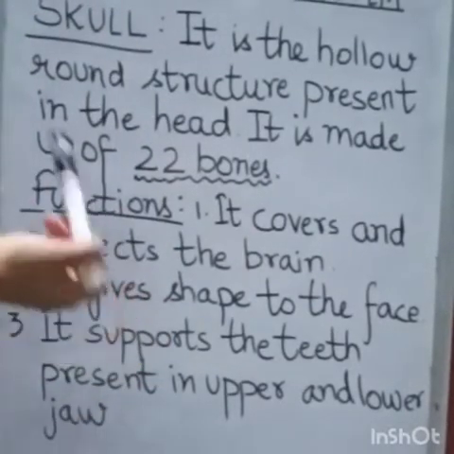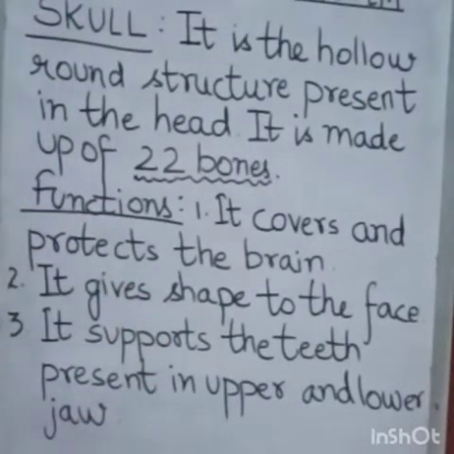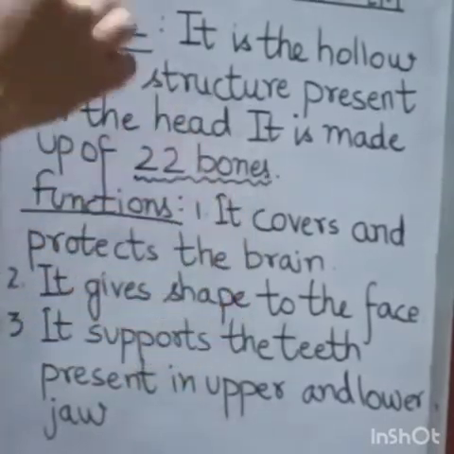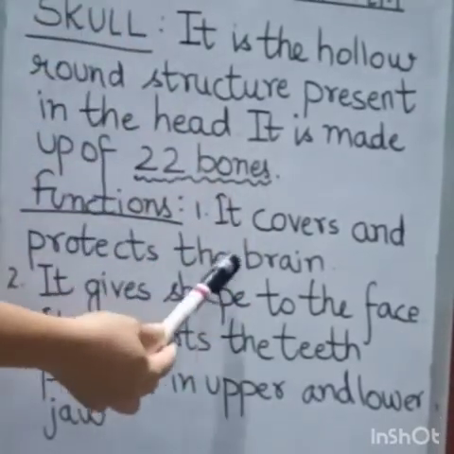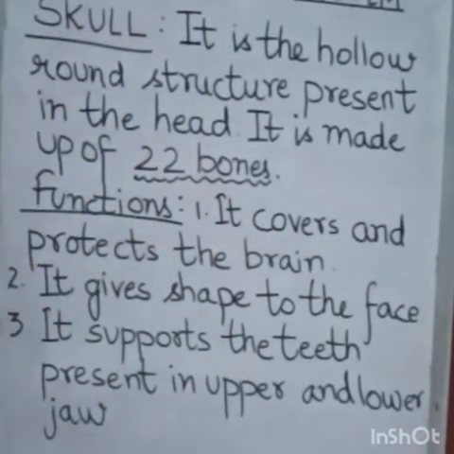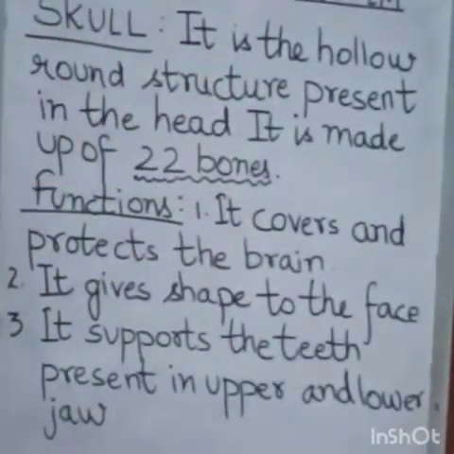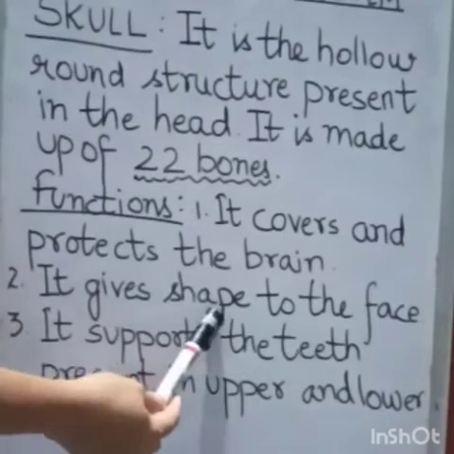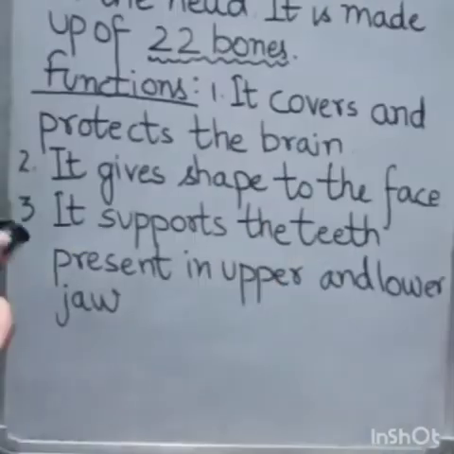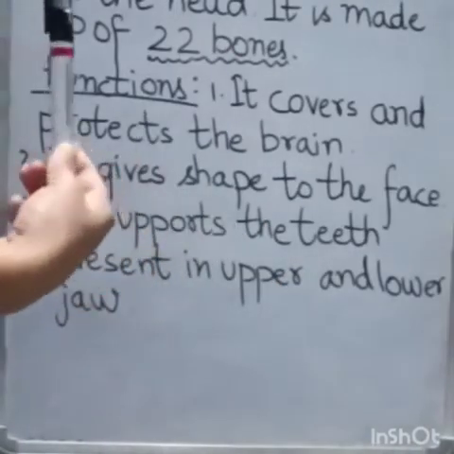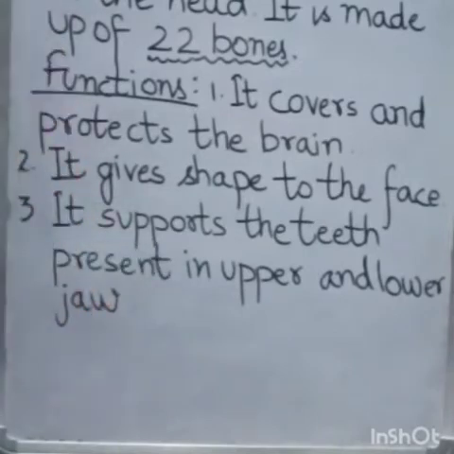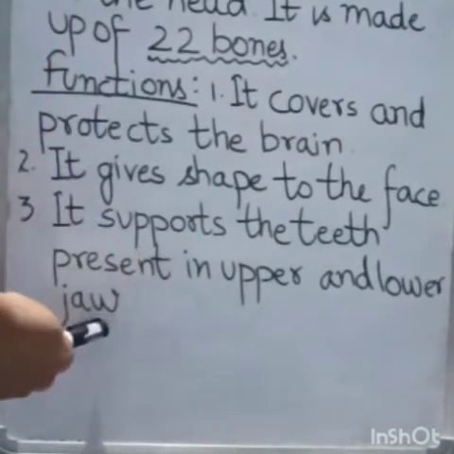Then comes functions. Now what is the function of skull? Skull first covers and protects the brain. So our brain is well protected by skull. Now comes, it gives shape to the face. It also supports the teeth that are present in our upper and lower jaw.